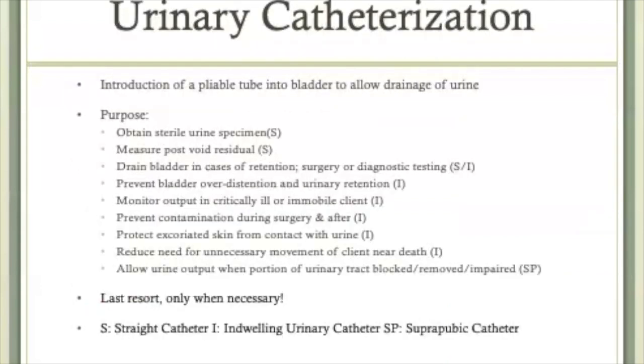What is urinary catheterization? Urinary catheterization involves feeding a tube into the bladder to allow the drainage of urine. When is urinary catheterization done? It can be done to obtain a sterile urine specimen, to measure post-void residual, to monitor output in the critically ill or immobile client who needs very tight management of their output, to prevent contamination during surgery and after, to protect excoriated skin from contact with urine, and to reduce the need for unnecessary movement of a client near death.